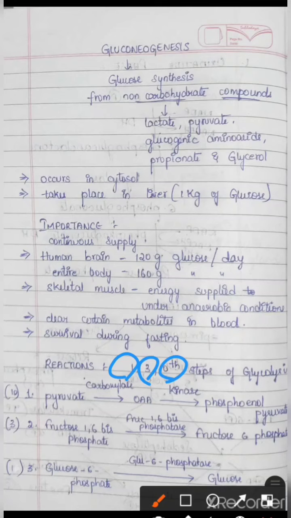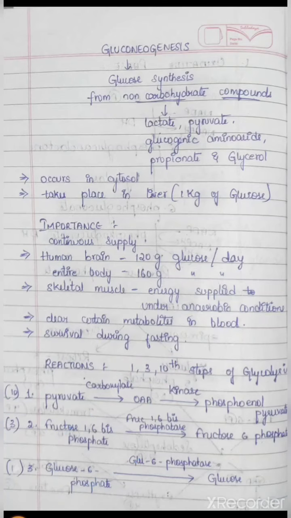So these steps are replaced by 3 steps. The first step is replaced by this one, the third step by this one and the 10th step by this one. So we will see the reactions of gluconeogenesis.